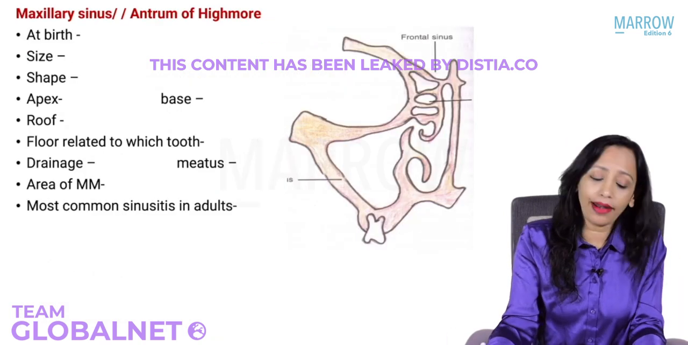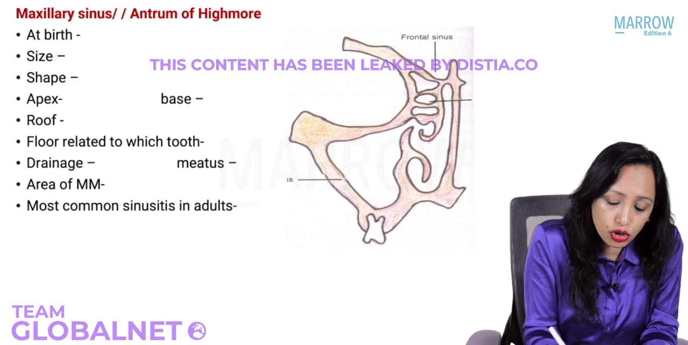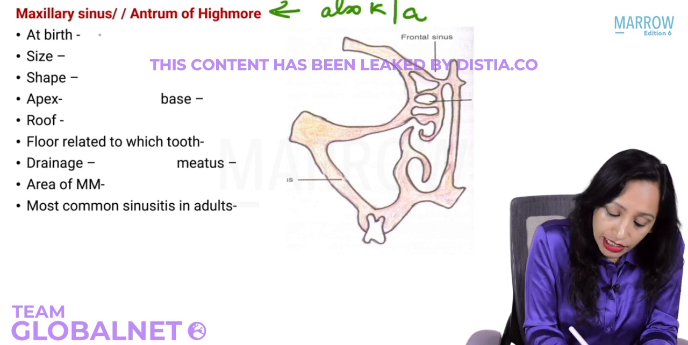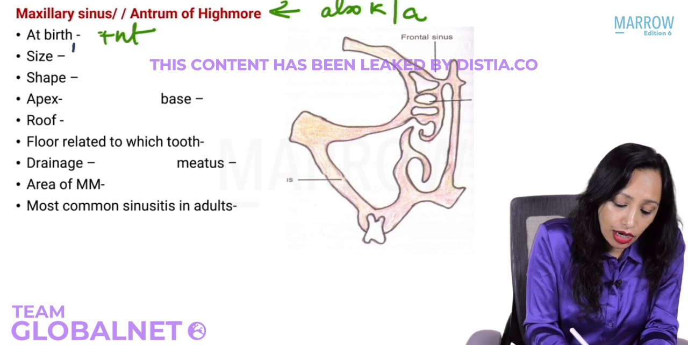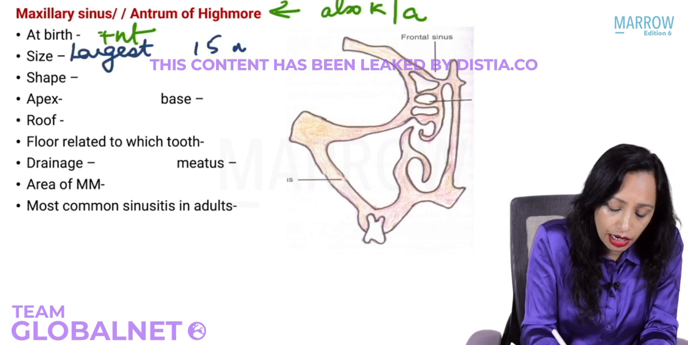So now let us quickly write this down. The maxillary sinus is the largest, and it is also known as antrum of Highmore. At birth, is it present? Yes, it is present at birth. What is the size? It is largest, with a capacity of around 15 ml. The shape is like a pyramid.